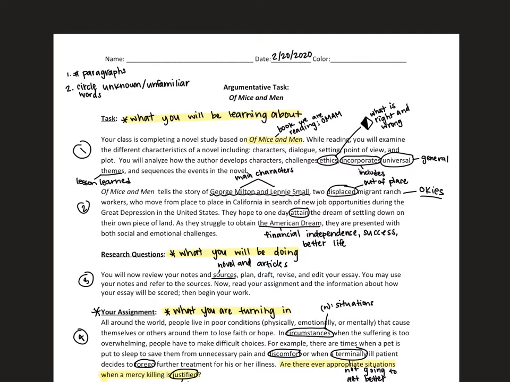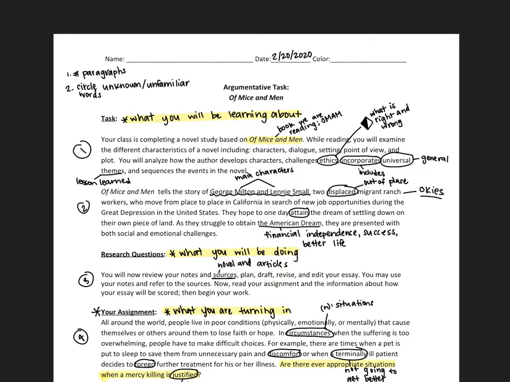All right, so welcome to the first assignment that I'm going to put on Google Classroom. This is going to be your argumentative essay. So I want to start from the very beginning before I show you how to access all of the documents, the articles we read, the book that we read.